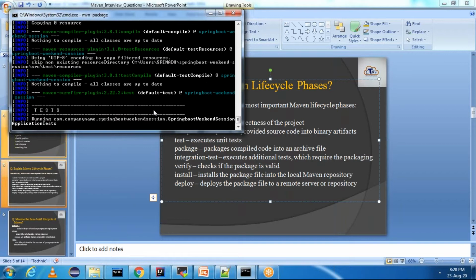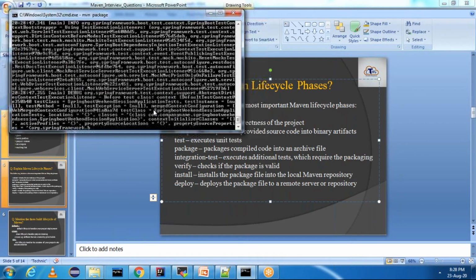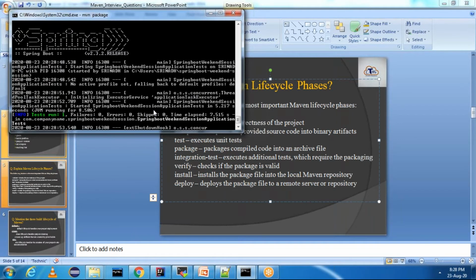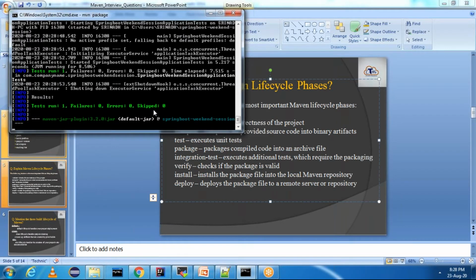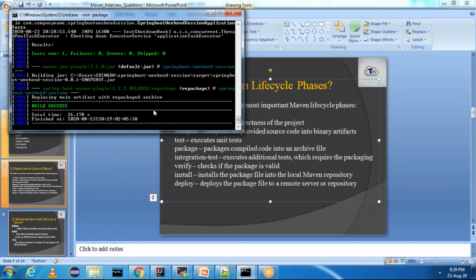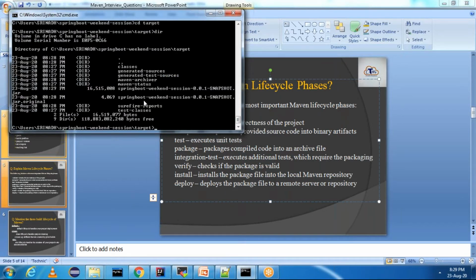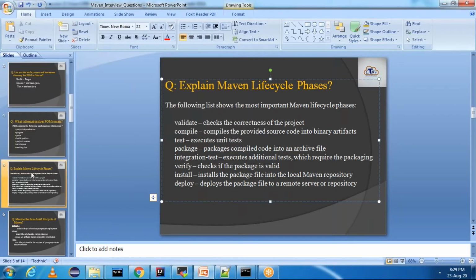Package basically packages compiled code into an archive file. It can be jar or war. If you see, it is generating a jar. If you go into the target directory, you can see a jar file, right? We have the jar file. Perfect. Install and deploy, I'll clearly explain how to use install and deploy. Basically, these are different life cycle phases.